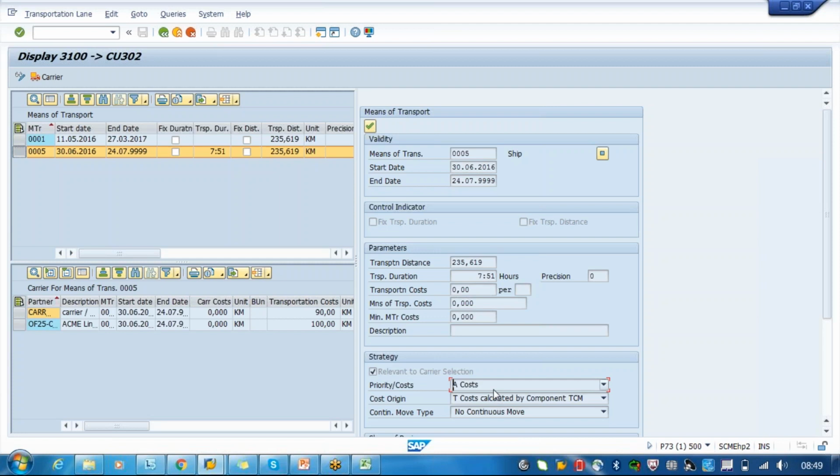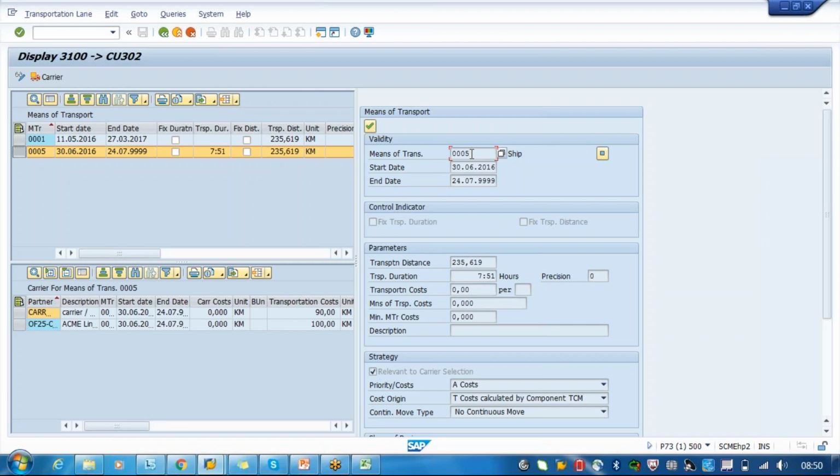No, the priority will come later. See, once the transaction document, the forwarding order, is created, we are sending the quotation to the carrier. So from the LSP, the quotation will be sent to the carrier. He will send back a reply, acceptance or rejection of the quotation. In the acceptance of quotation, he will say, okay, for executing the transportation from this place to this place, using this means of transportation, it will take 3 days. But another carrier will take only 2 days. Then the priority will be given to that one. So priority in the sense of delivery date, who is giving the earliest delivery date.